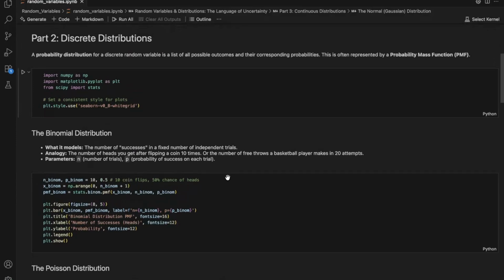Now, a probability distribution simply tells us the probability of each possible outcome. For discrete variables, we use something called a probability mass function, or a PMF, which is just the fancy name for a list of outcomes and their chances. Let's look at a couple of famous discrete distributions in a notebook.